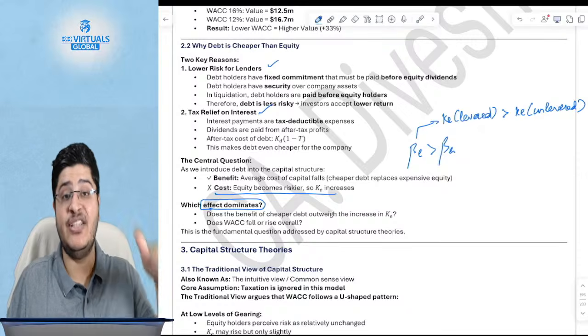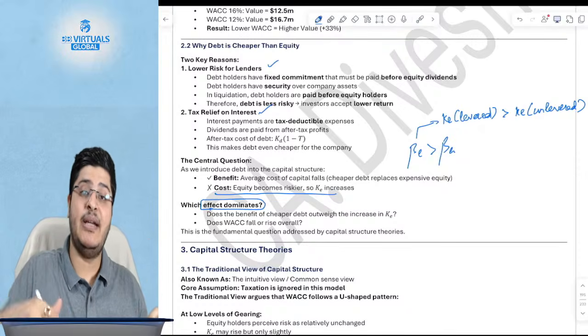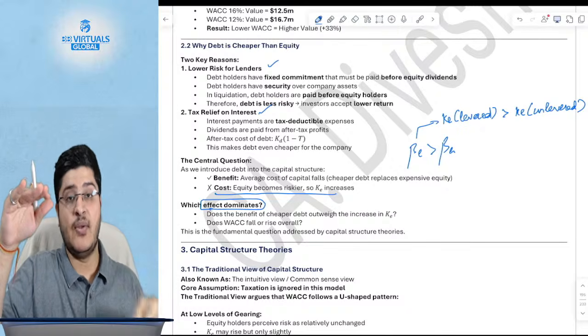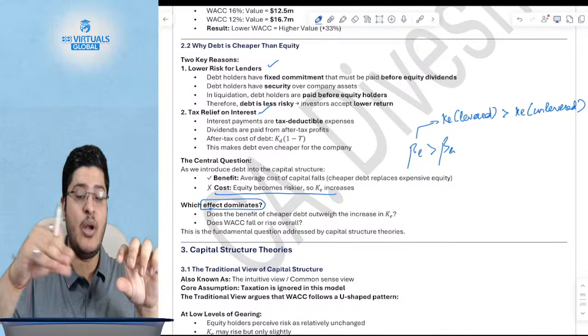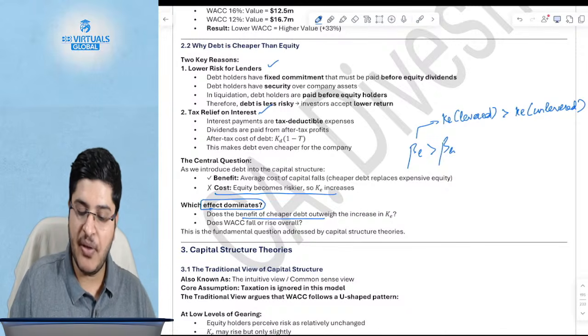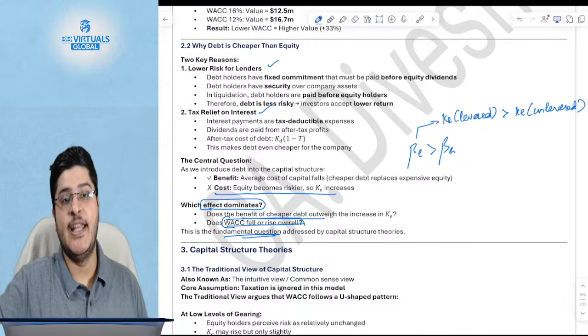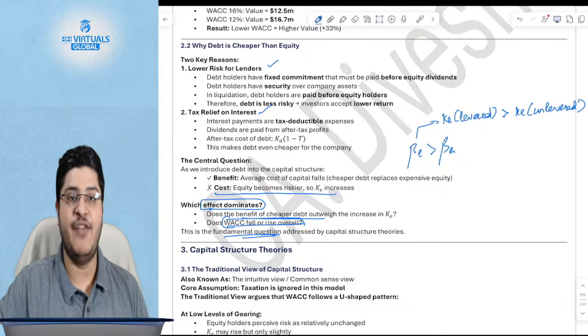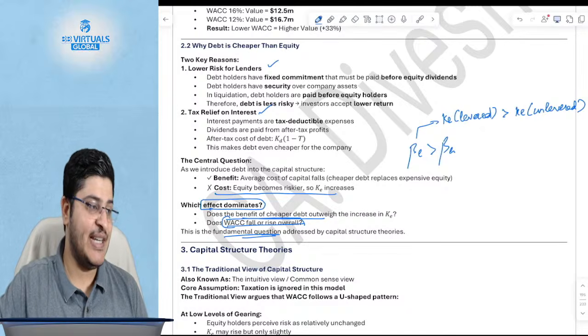So on one hand, debt is cheaper. But on the other hand, there is a cost of debt: when you introduce the debt, the cost of equity goes up. So you have a lower number and you have a higher number. So overall average, is it lower or higher is the key question. Is the benefit outweighing the cost? And effectively, does the WACC rise or fall? This is the fundamental question that the capital structure theories, and hence this chapter, will enable you to answer. Is it clear till here?